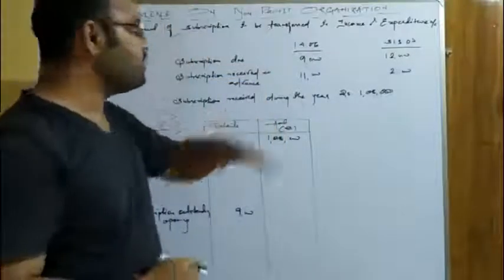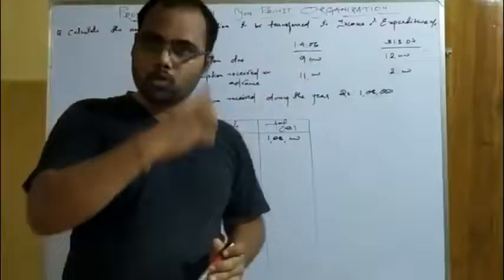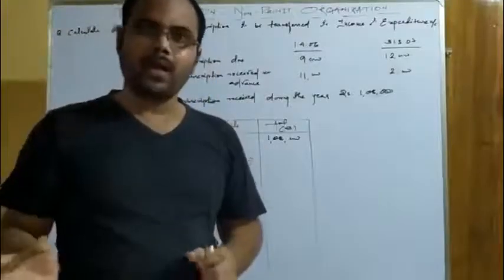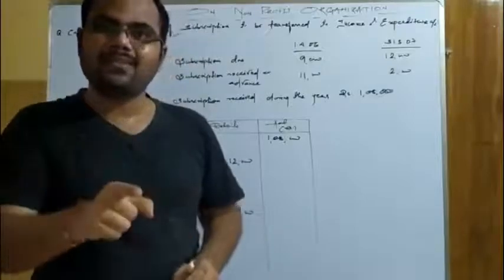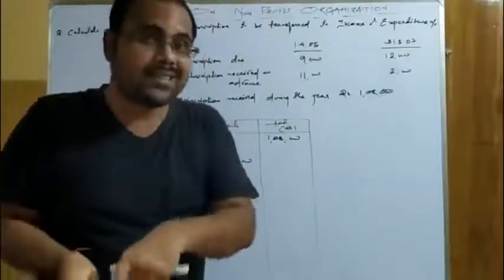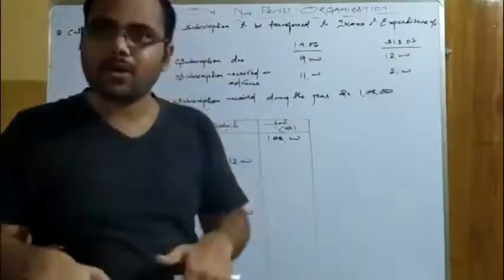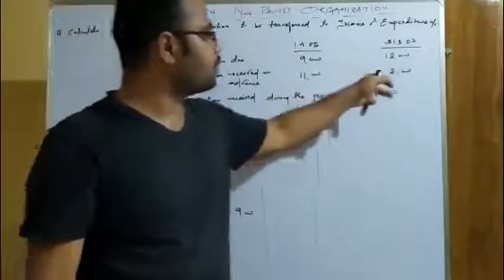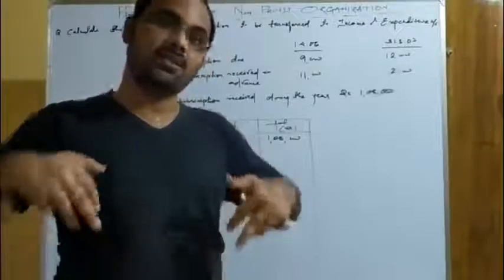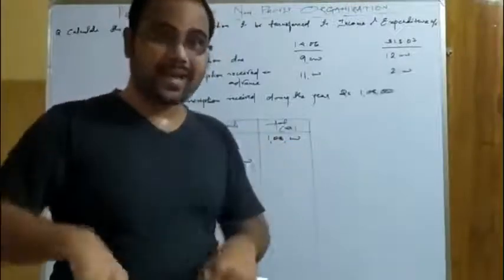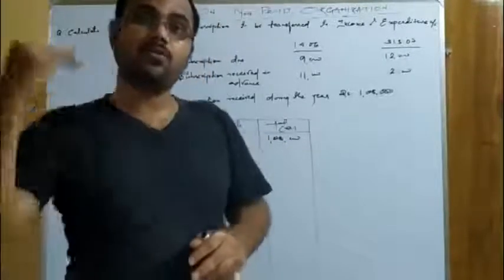Okay, subscription received in advance. If it is received in advance in the opening, opening means in the previous year, that means that advance is related to the next year. And what is the next year of the previous year? Current accounting year. Similarly, on the contrary, if subscription received in advance is in this year and at the end is the advance closing, that means it relates to the future year.